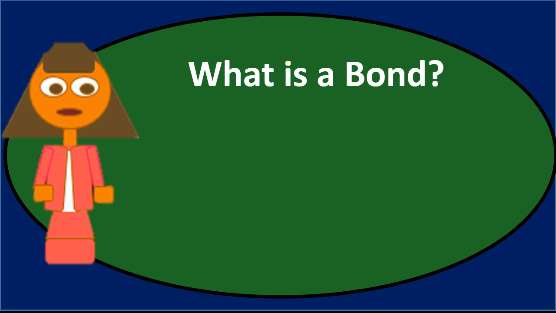We can also have serial bonds, which are unlike a normal bond, which has one maturity date. A serial bond would have multiple dates, typically maturing in a series of dates in the future. We can have convertible bonds, bonds that can be exchanged for shares of stock. We can also have bonds that are callable, and that would be a bond that we can call back at a stated price before the maturity date. So those are just some other things that, if we had a general question like this, we can list out the different types of bonds that are there.